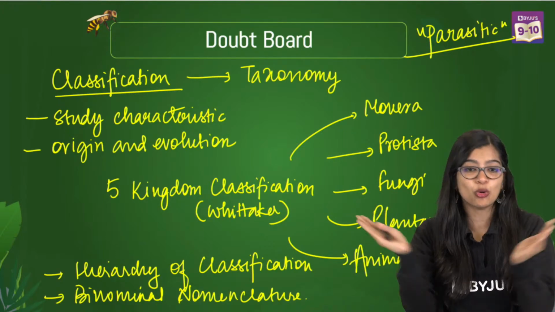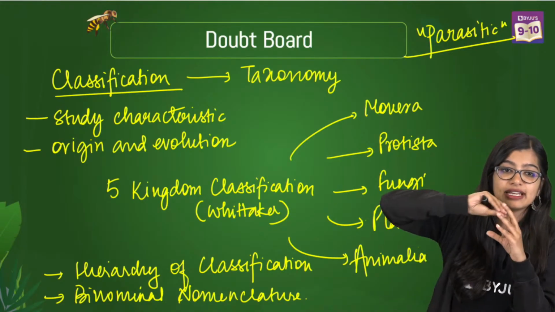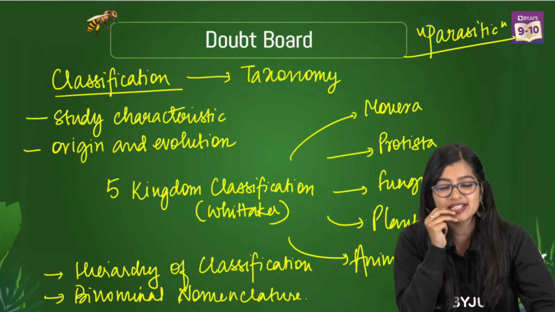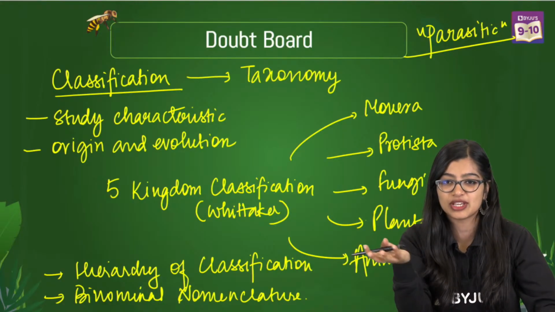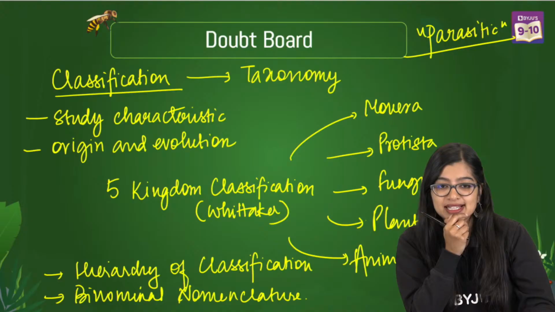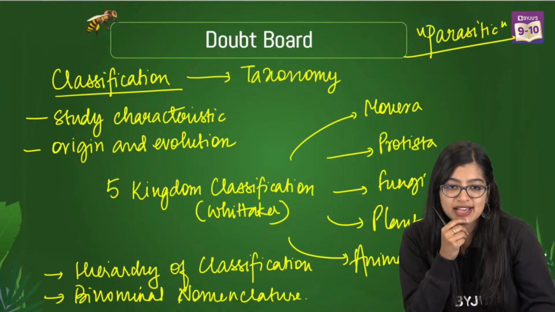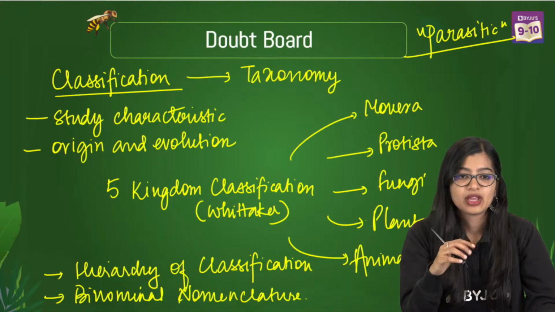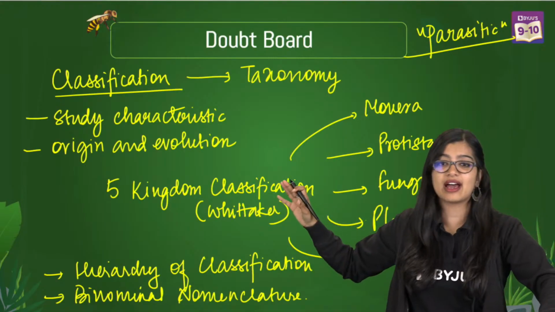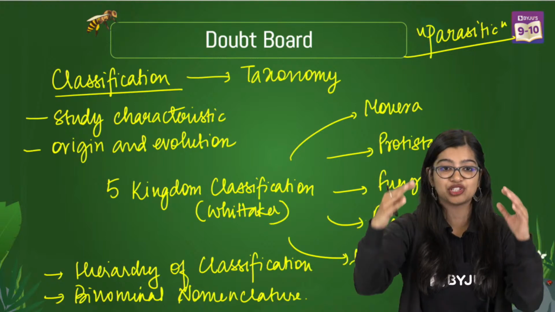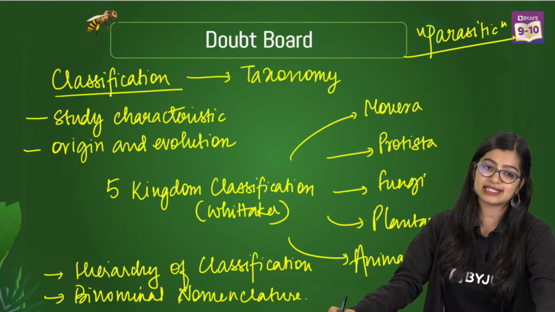Fungi is a group. So if you want a scientific name in that also, you will have to tell me specifically what. Ma'am, what is agar? Agar is a substance we use in tissue culture. Ma'am, does every living organism have a scientific name? Yes, it does. What is hierarchy? Hierarchy is the chronology or how you arrange things, right? So that is what we call hierarchy.